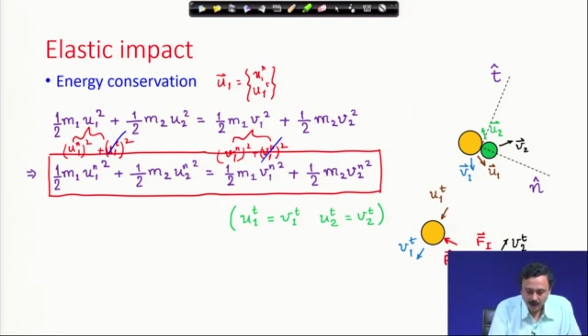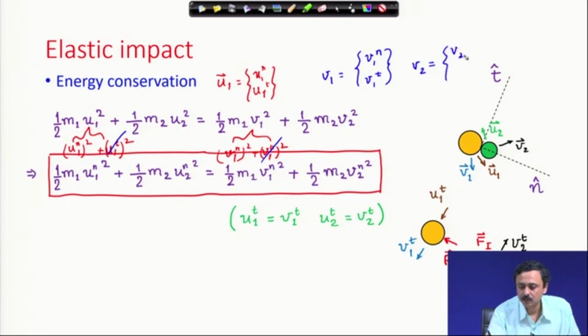Remember our outgoing velocities: v1 consists of v1 normal and v1 tangential, and v2 consists of v2 normal and v2 tangential.